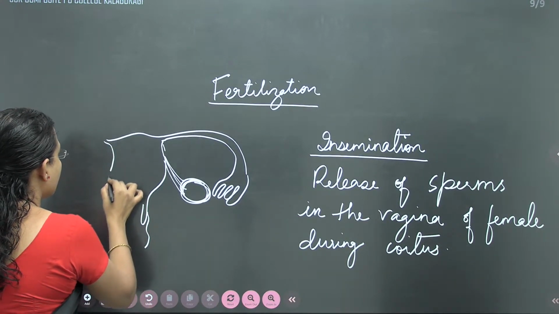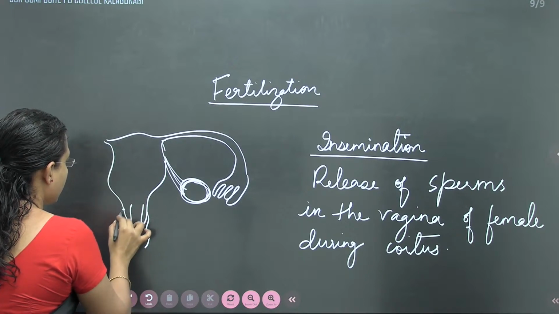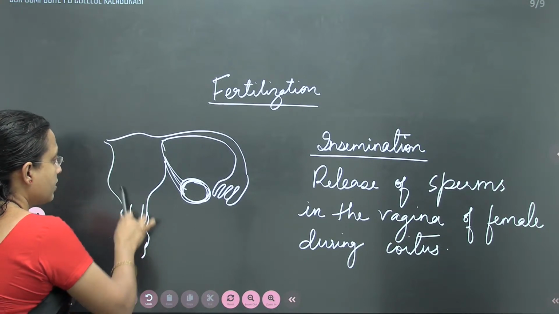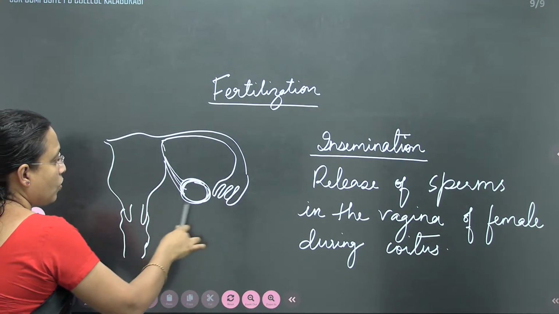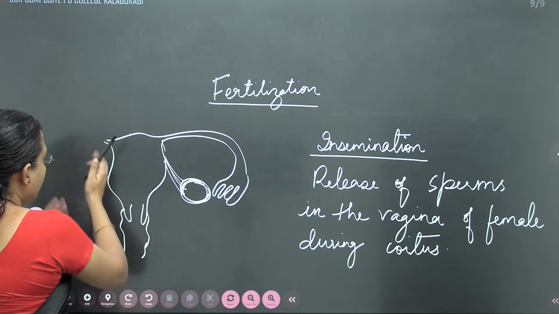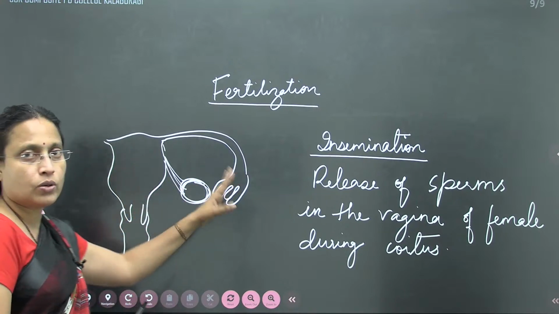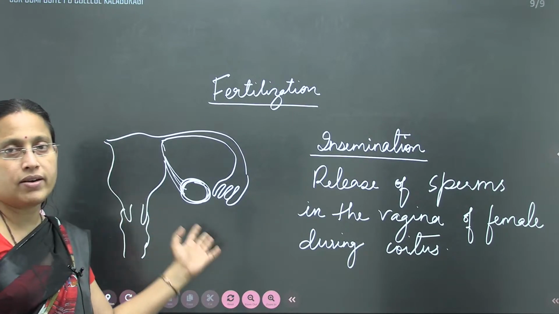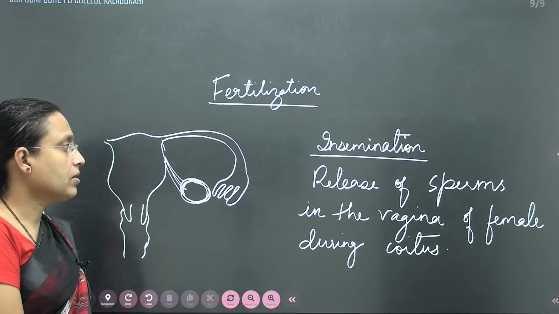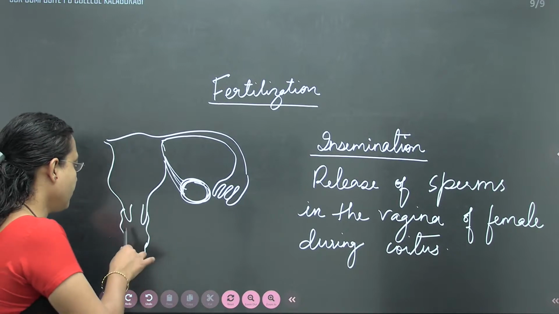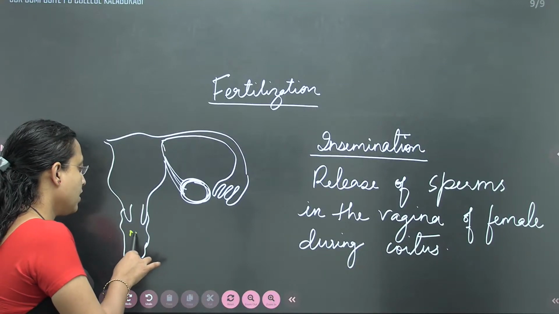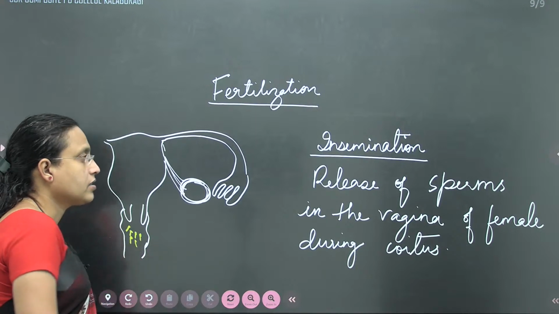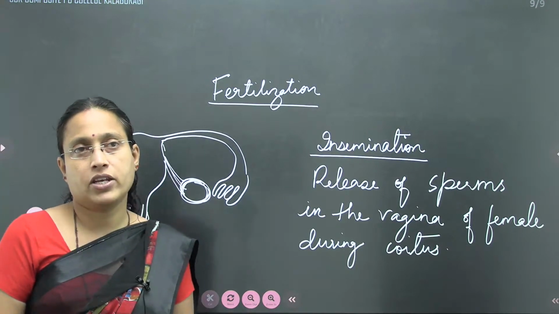Here, let me draw even the uterine part. This is the vagina, cervix, uterus, fallopian tube, ovary, and the ligament. This part is almost the same on both sides, so I'm going to show it only on one side of the reproductive system, since the other is symmetric. When the sperms are released into the vagina of the female, this phenomenon itself is called insemination.